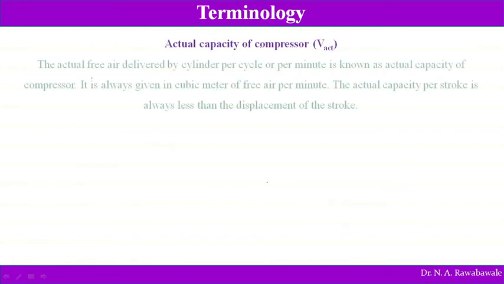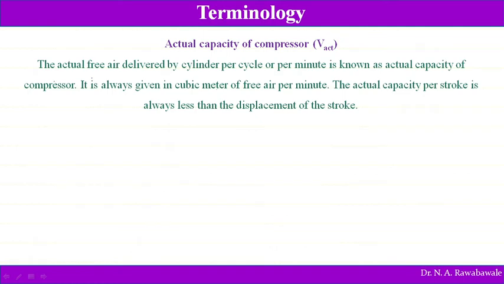Next terminology is the actual capacity of the compressor. What is actual capacity? The actual free air delivered by the cylinder per minute is known as the actual capacity of the compressor. So swept volume is different from actual air delivered. It is always given in cubic meters of free air per minute. The actual capacity per stroke is always less than the displacement of the stroke.